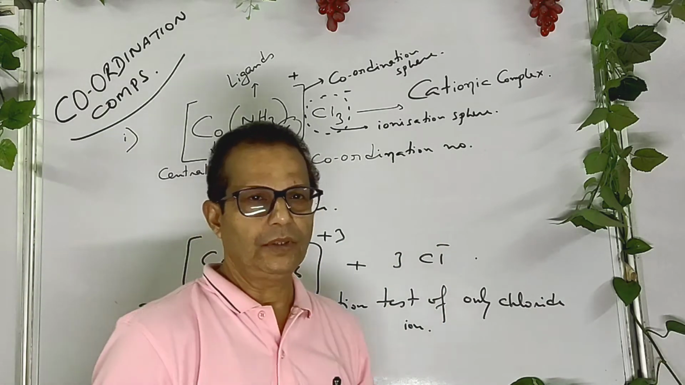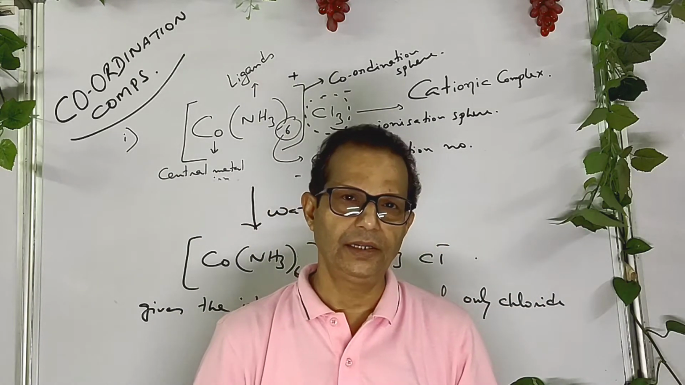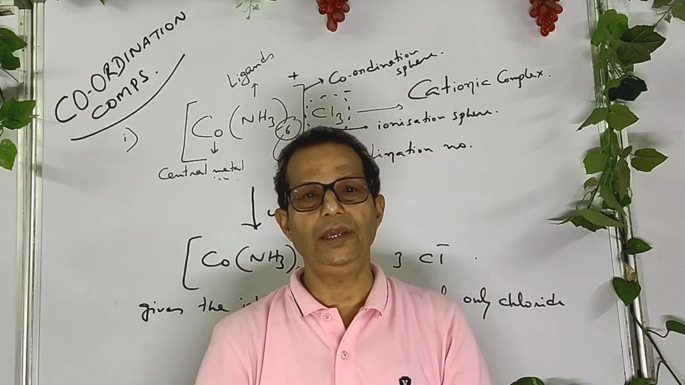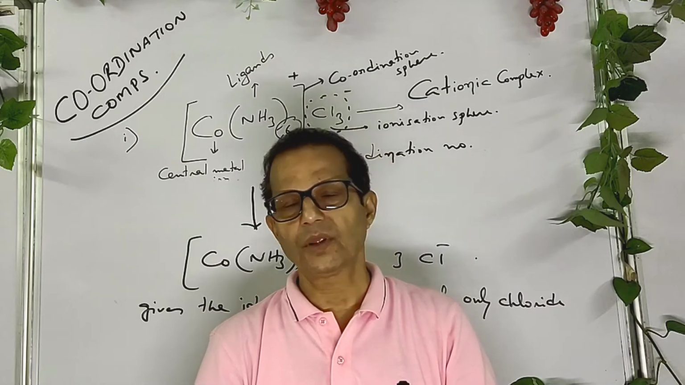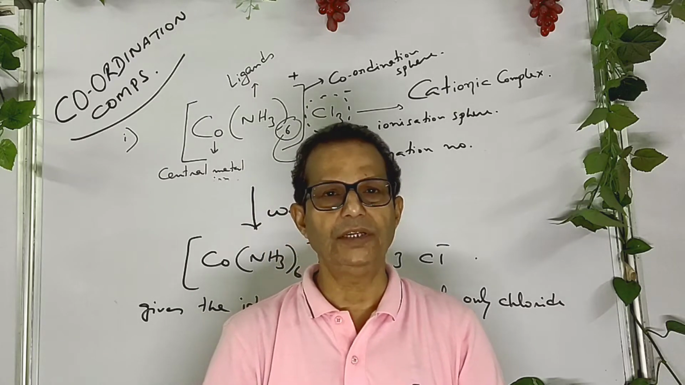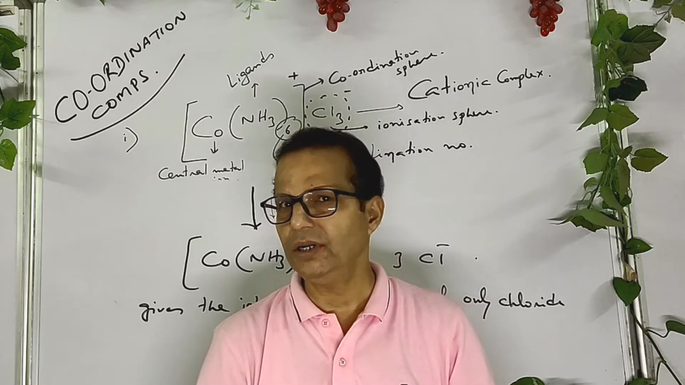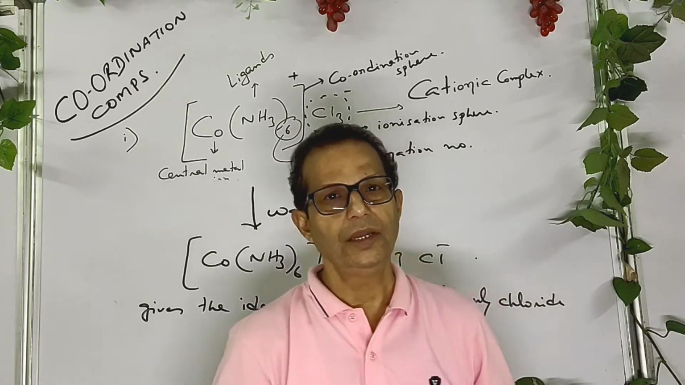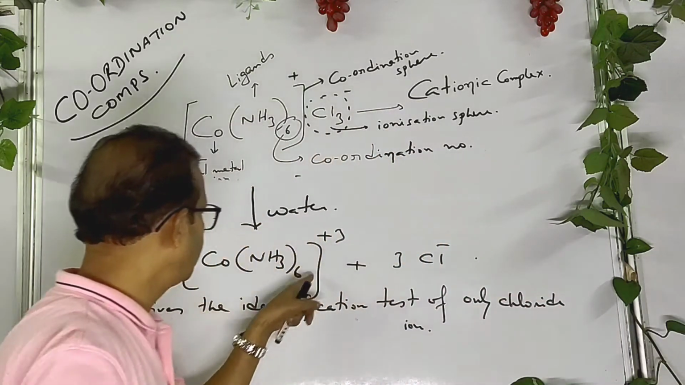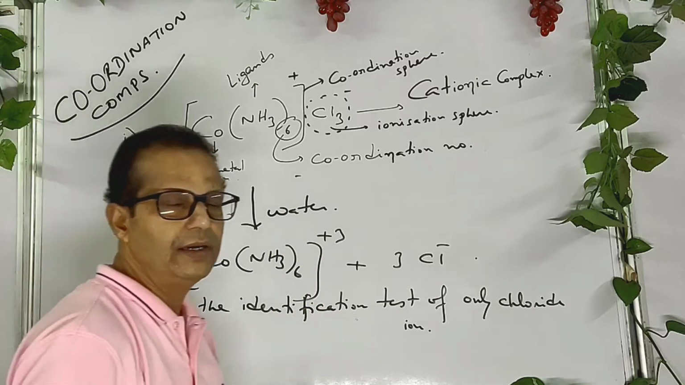So the main difference between a double salt and a coordination compound is that a double salt when dissolved in water breaks completely and loses its identity, while a coordination compound when dissolved in water does not lose its identity. We get the identification test for a coordination compound only for the outside part, not the inside part, okay? The inside part is called coordination entity, this part, complex part also, okay? So I think you understand it.